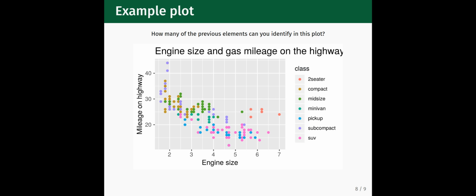Let's now apply these ideas to this example plot showing the trend between the engine size and gas mileage on the highway for several different types of automobiles. For visual cues, we see position and color with the data points, showing us the gas mileage versus engine size trend across several classes of cars. The coordinate system shown here is Cartesian. The scale is linear along both the horizontal and vertical axes. For context, we have the plot title, the axes labels, and the legend on the right.